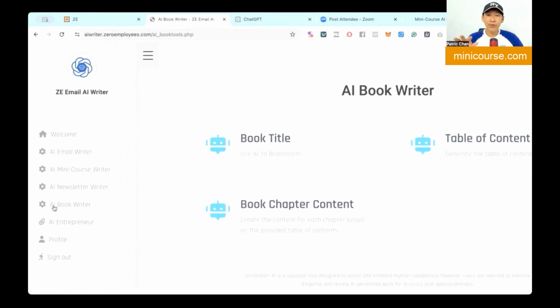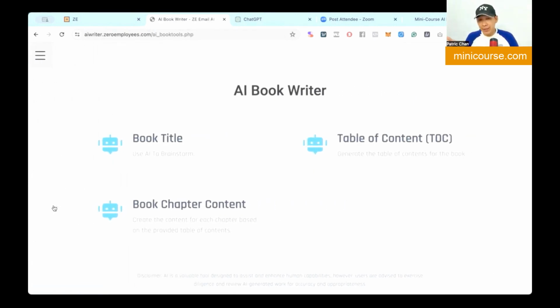All you need to do is click on the AI book writer. Now, can you do this with ChatGPT? Yes, you can. It is just that it's going to be more tedious, more process, and so on. When you use ChatGPT to do it, you got to train ChatGPT. But with our writer, it is already trained and done for you in this context. So the first thing we need to do in order to write a book is to have a book title. So click book title.